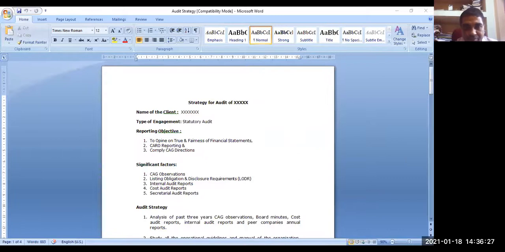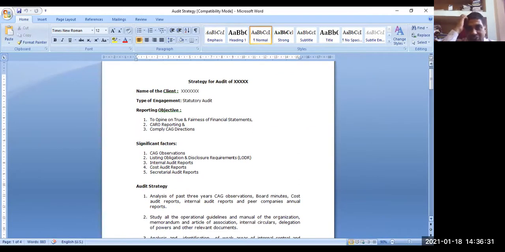You see, this is the audit strategy of a particular company's audit. So name of the client, type of engagement, what is the reporting objective, what are the significant factors. Then the detailed audit strategy, you see some steps are there.